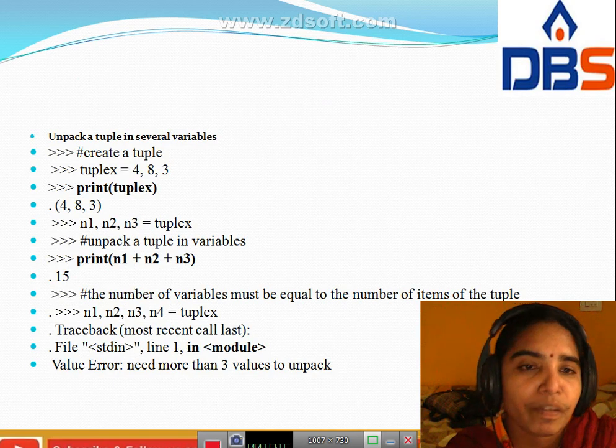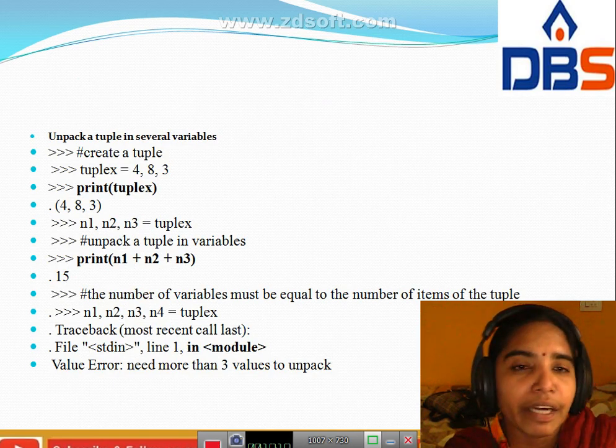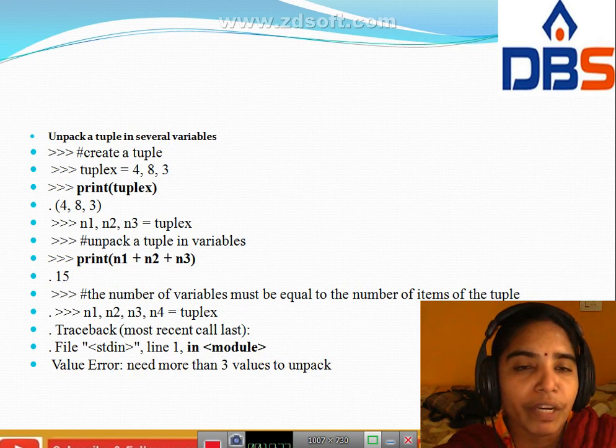Next, a tuple in several variables. You have to create a tuple here: tuple x equal to 4 comma 8 comma 3. Print tuple x, and the output is 4 comma 8 comma 3.